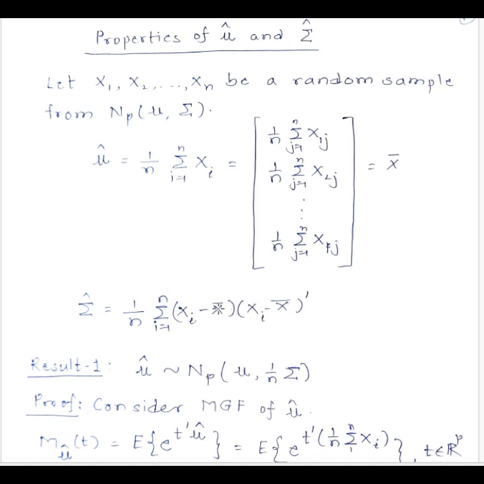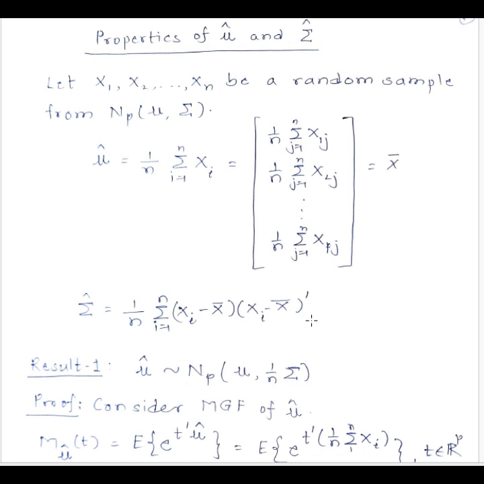And now we are adding such n matrices, because i goes from 1 to n. So we are adding n random matrices, and so ultimately we will get a random matrix again of size p by p. So one thing we should notice is that mu hat is a random vector and sigma hat is a random matrix.